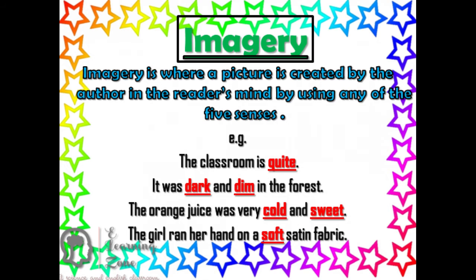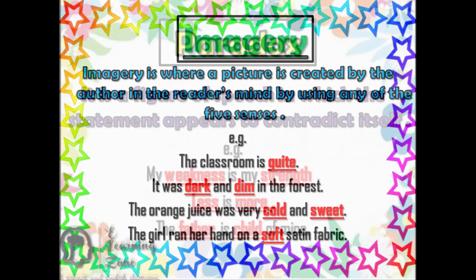Now let us take examples. The classroom is quiet. We can relate to it and imagine how the quiet classroom looks. It was dark and dim in the forest. The forest was very dark, very dim. So we can relate to how the forest would have been. The orange juice is very cold and sweet. Just reading this, we can relate to the orange juice being cold and sweet. The girl ran her hand on a soft satin fabric. So this is imagery. We can imagine how she would have felt. This is what imagery is called.